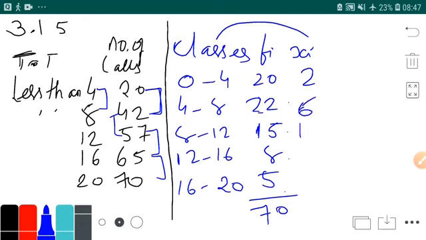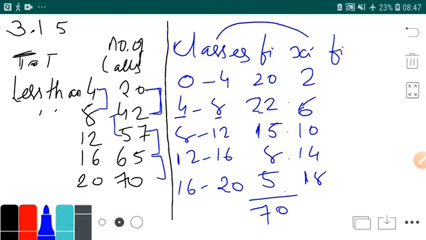8 to 12 is 10. 12 to 16 is 14. 16 to 20 is 18. Yes, these are the mid values. You should know how to find them. Let's say for example, this is the class 4 to 8, and 4 plus 8, 12 upon 2, 6. Yes, this is the way you find the mid value. Now you want to find the mean. Then what will you do?